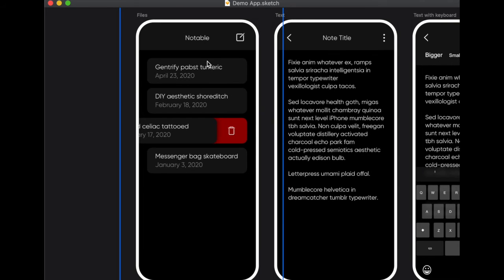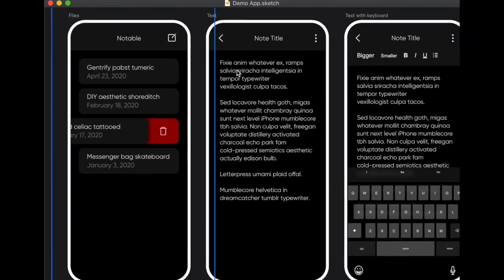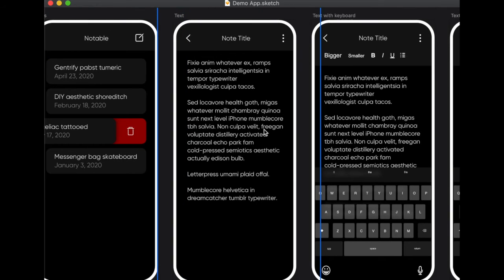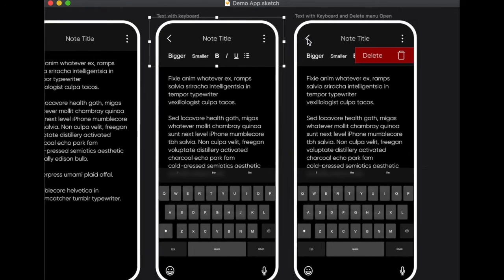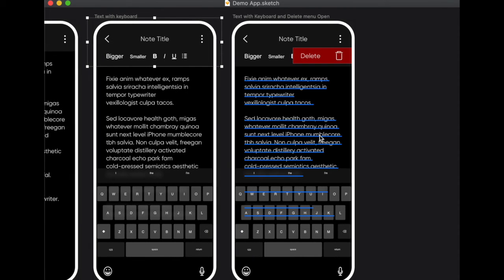If you click on one of these notes, then you're brought to the note editor, which is just this list of this text that you've saved. And if you click on the text, it opens the keyboard. That way you can just edit the text. You can change the font size and whether it's bold and italicized and underlined and so on. This is the note title up here that the person can click and edit. And if they choose, they can click on these three dots and delete from the file. So if they don't know what the file is before they open it, oh, that's the one I want to delete, for whatever reason.